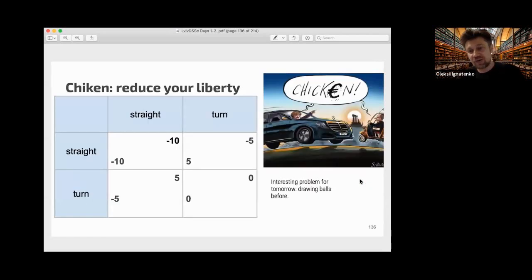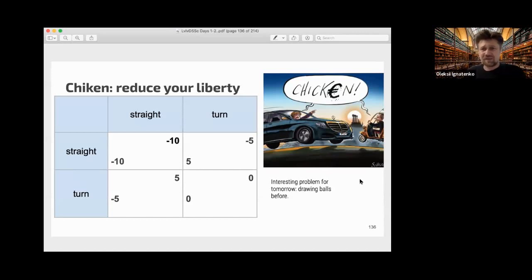Okay, so an example of how you can increase your credibility by reducing your liberty is chicken. Well, chicken in the first setup, as I said, is two cars going along a straight line, and whoever turns is a chicken and whoever goes straight is a macho.